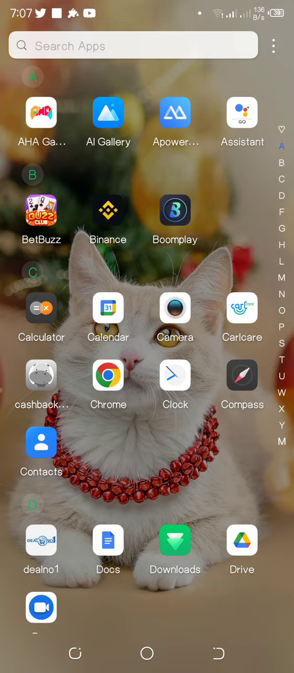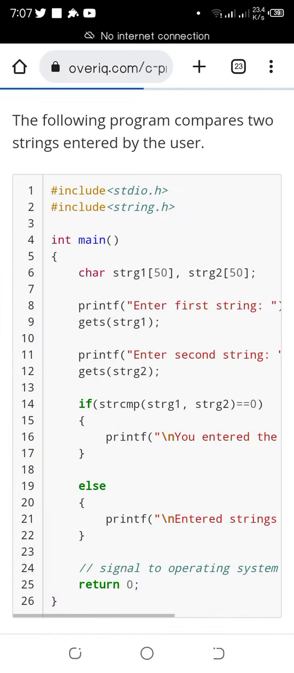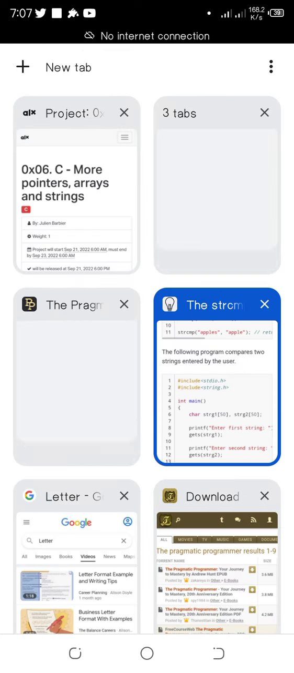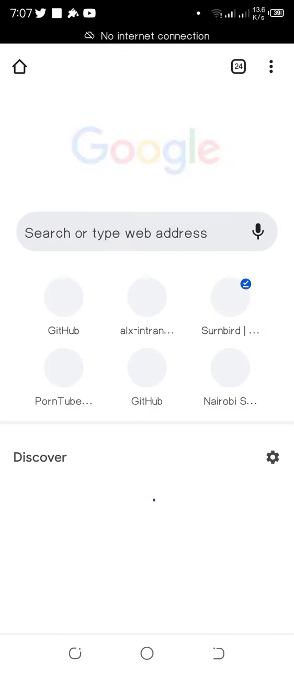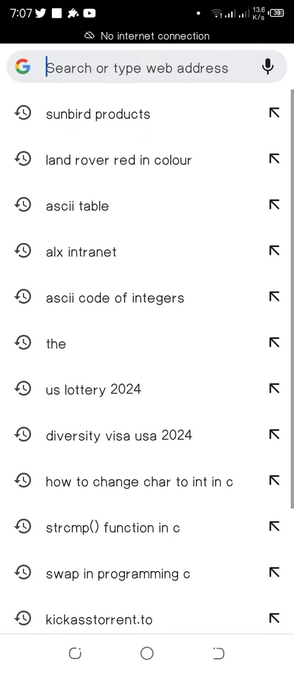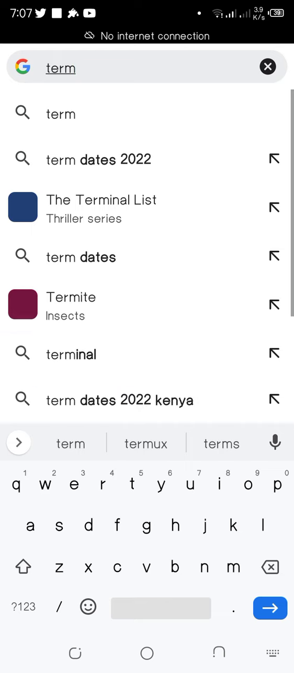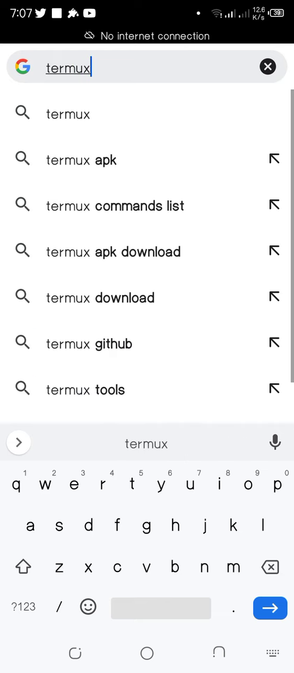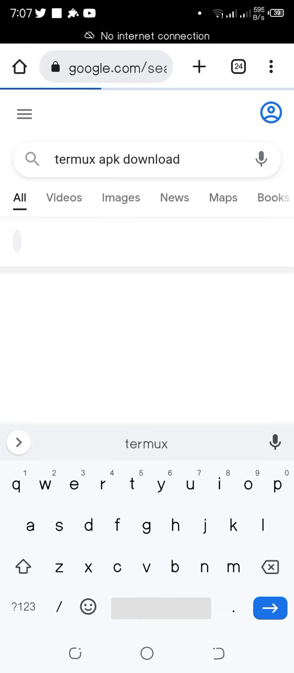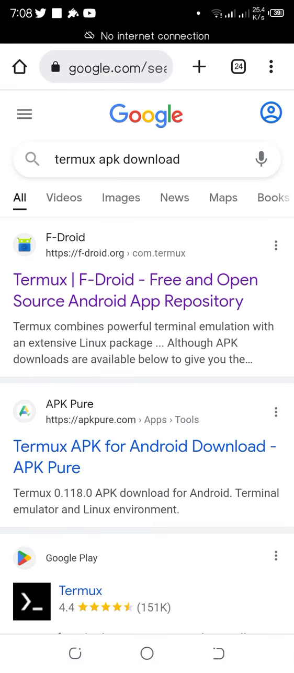So first of all, you go to your browser, and then you search for Termux APK download, and then you download it from F-Droid.